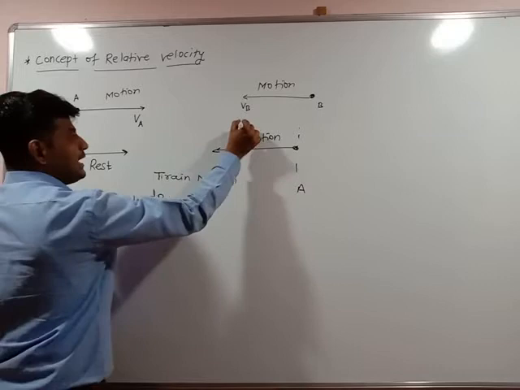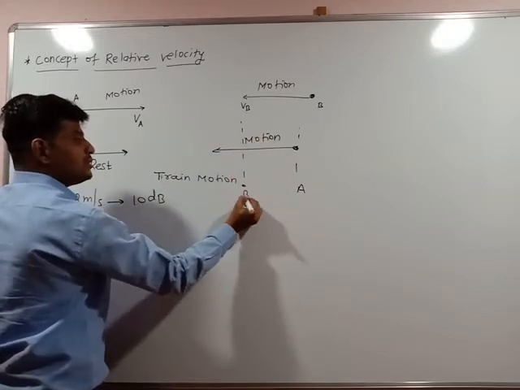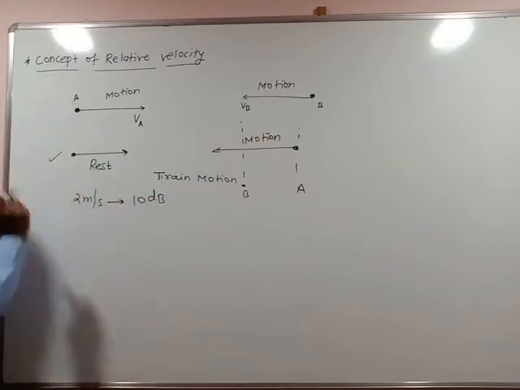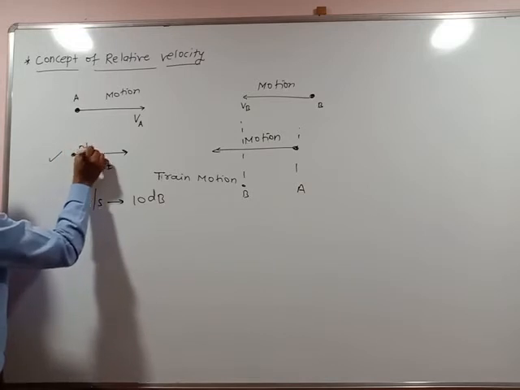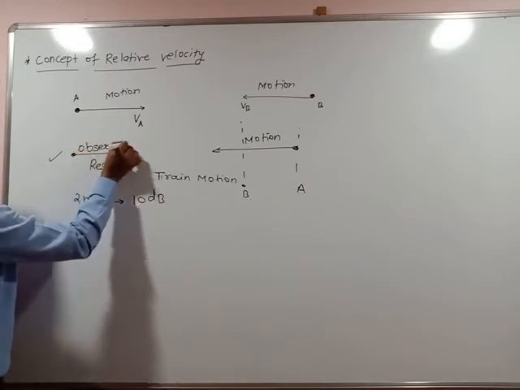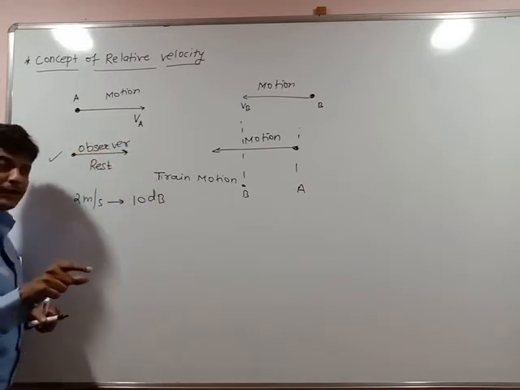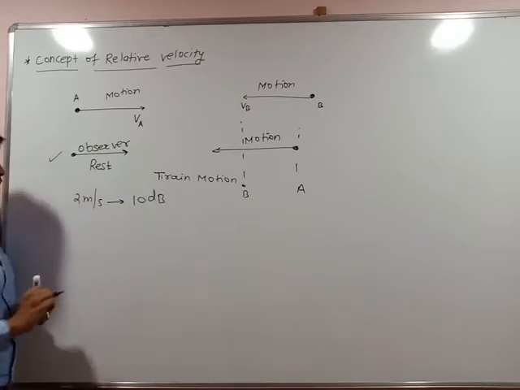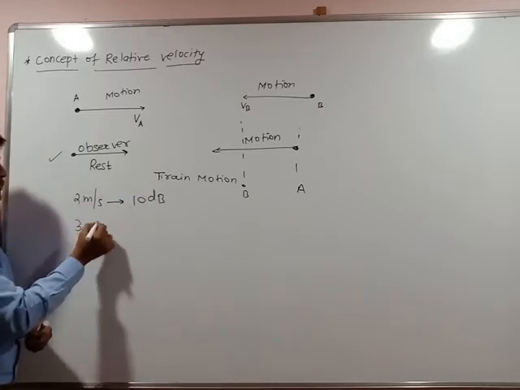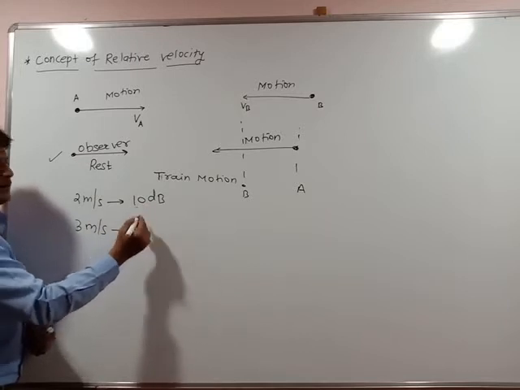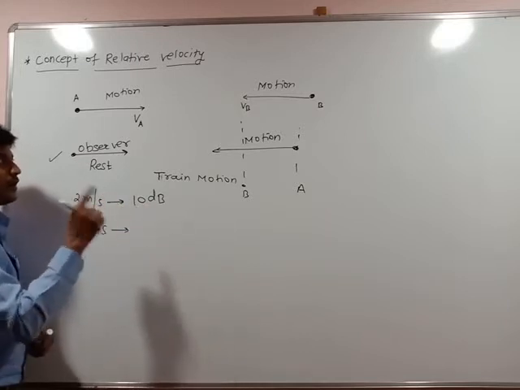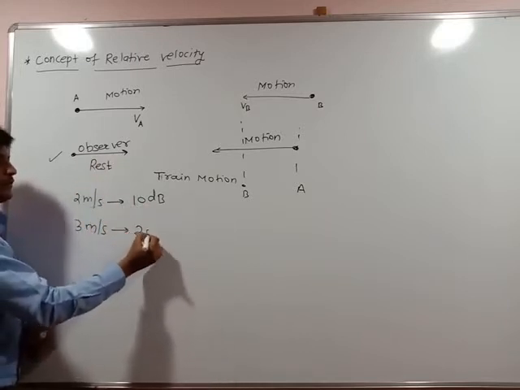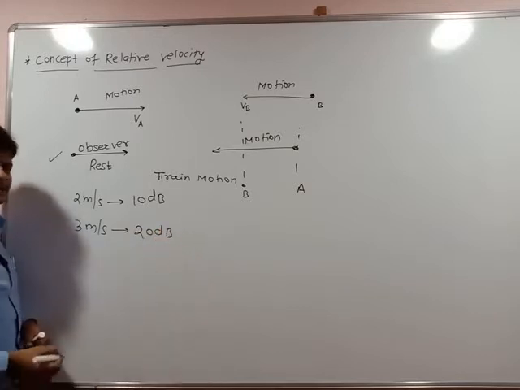Now the train is moving to position B. Still you are at rest because you are acting as an observer. You are observing how the intensity is increasing. Velocity will be 3 meter per second, increased. Intensity of sound heard by the observer will be 20 decibel.